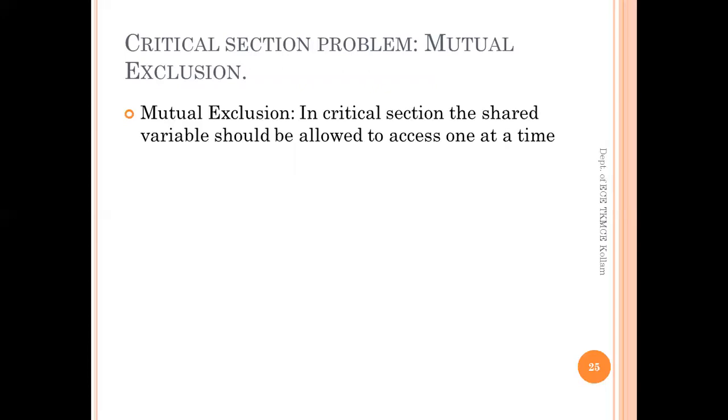So in general, in the case of a critical section, handling the synchronization must be done in such a way that the processes will access the shared variable one at a time, which is technically termed mutual exclusion. So mutual exclusion is that in the critical section, the shared variable should be allowed to be accessed one at a time.